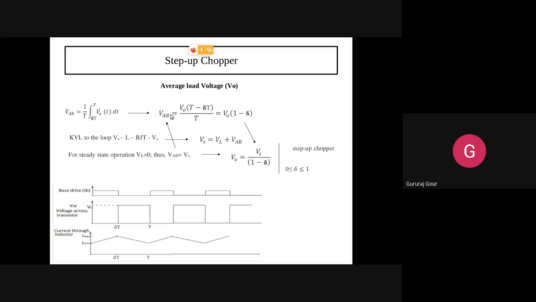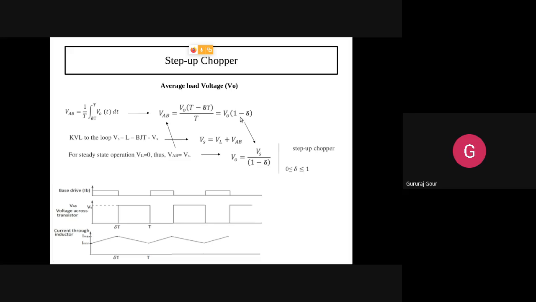If you substitute VAB equal to Vs here, what will you get? Vs equal to V0 into bracket 1 minus 2. Now VAB became equal to Vs. If you simplify this for V0, what are you getting? V0 equal to Vs by 1 minus 2.